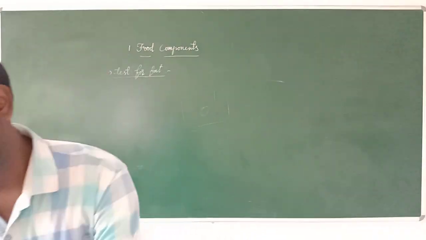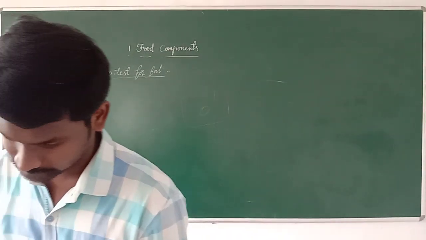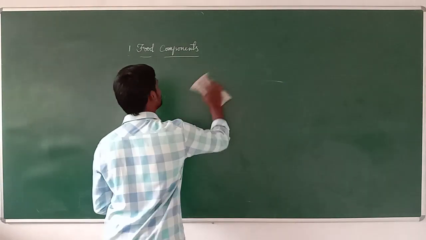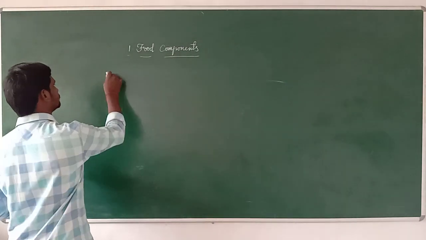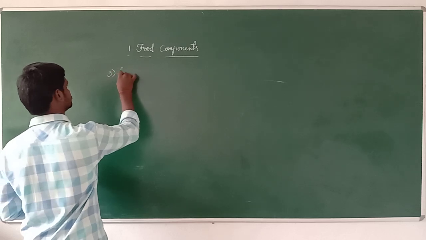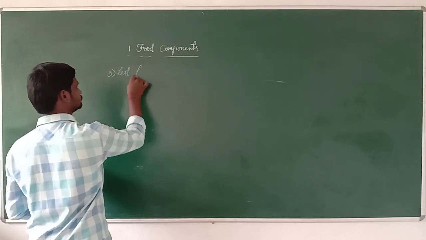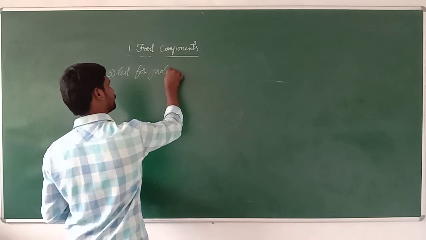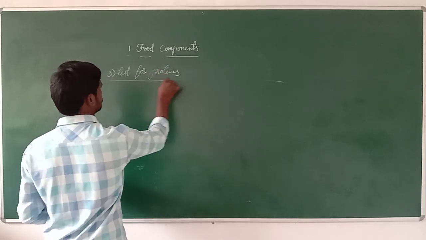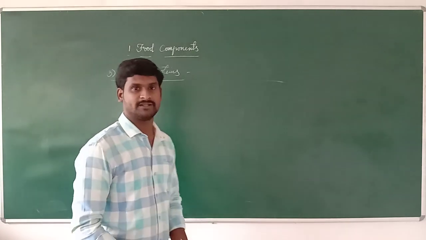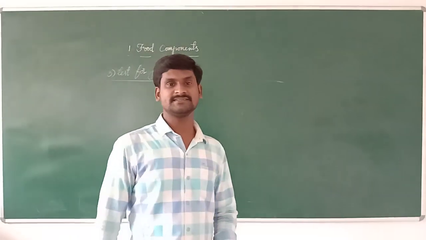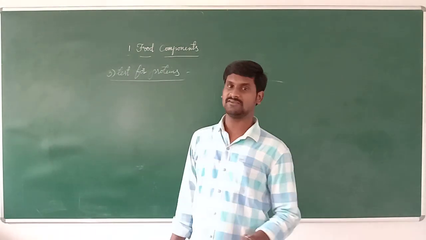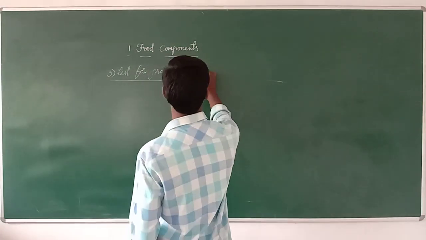And next one, the third test, is the test for proteins. For this test for protein, we need two chemicals, that is copper sulfate and sodium hydroxide.